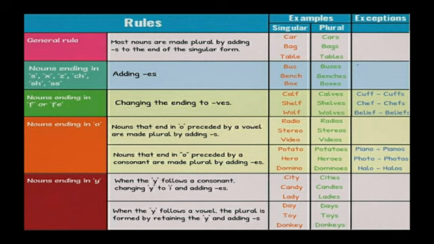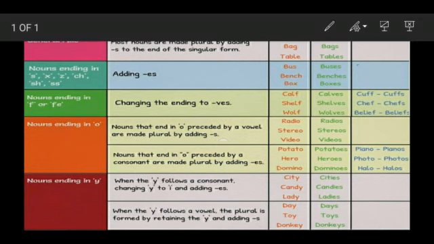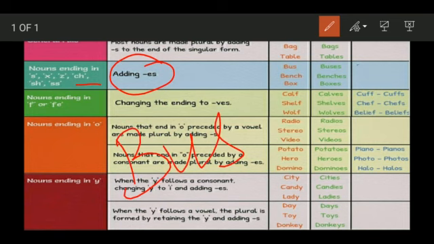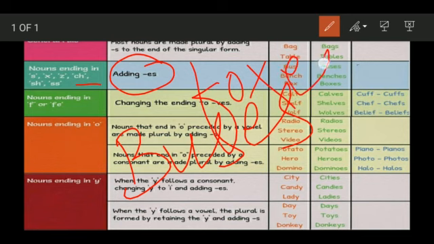But then there are some nouns which end with the letters S, X, Z, CH, SH or double S. If you see nouns ending with these letters, you do not add an S, rather you add ES to make them plural. For example, a noun ending with S, bus. How do we make it plural? By adding ES: buses. Ending with X, fox, we add ES to it: foxes.